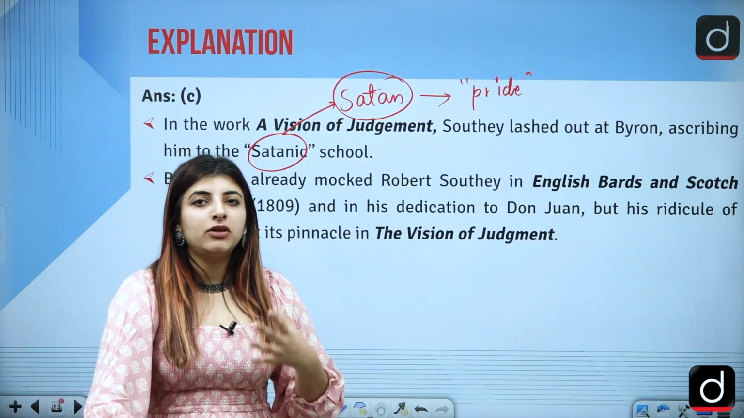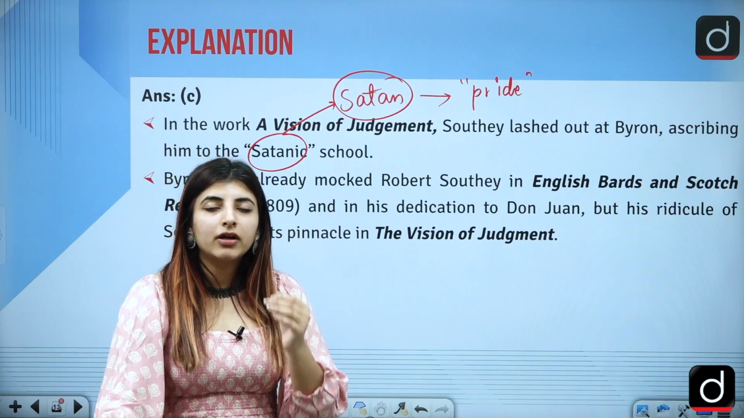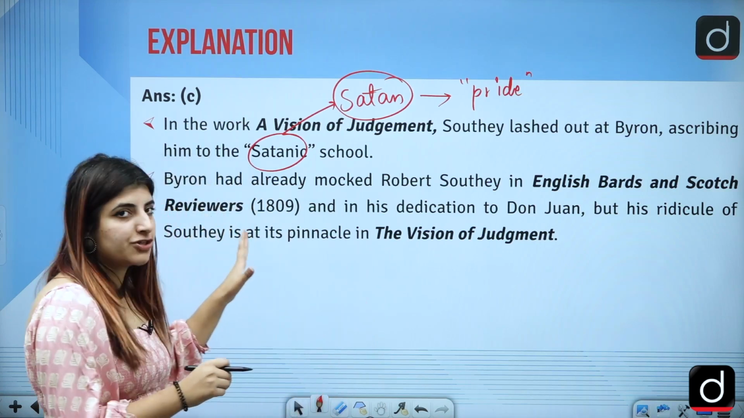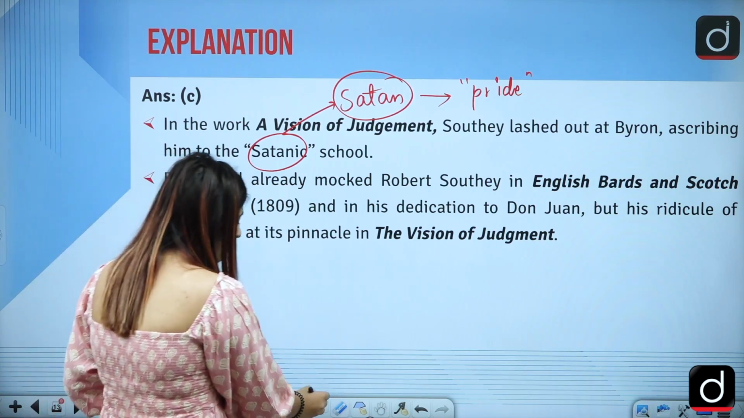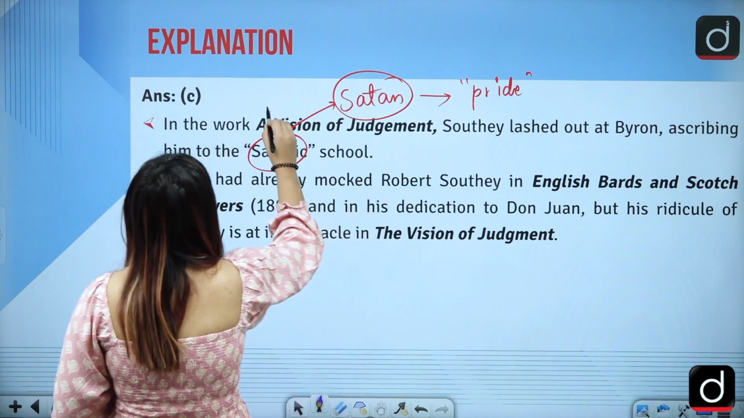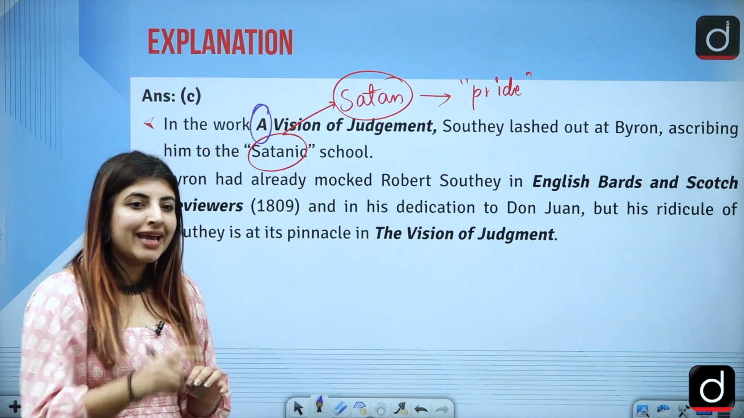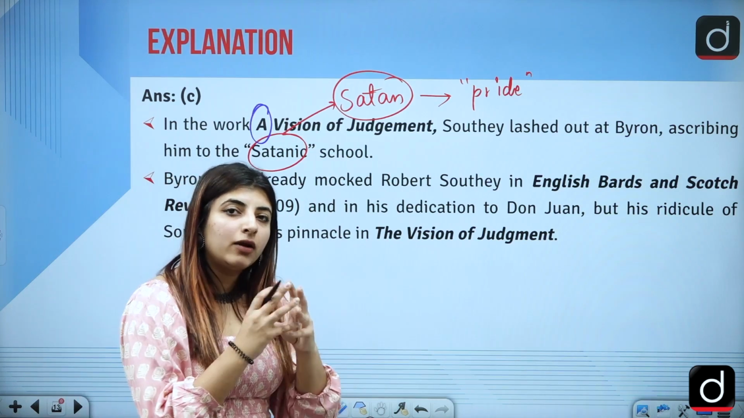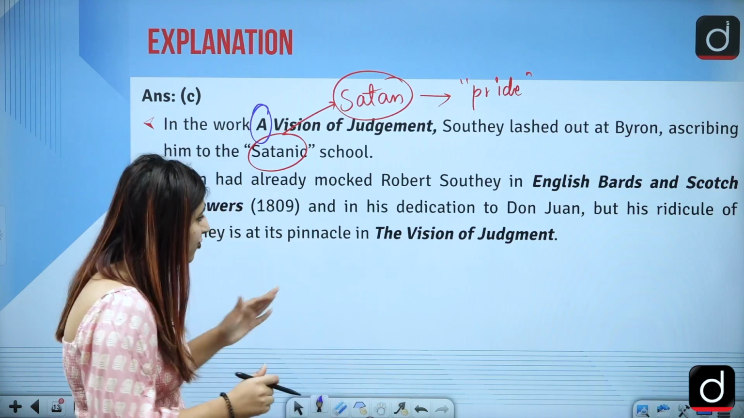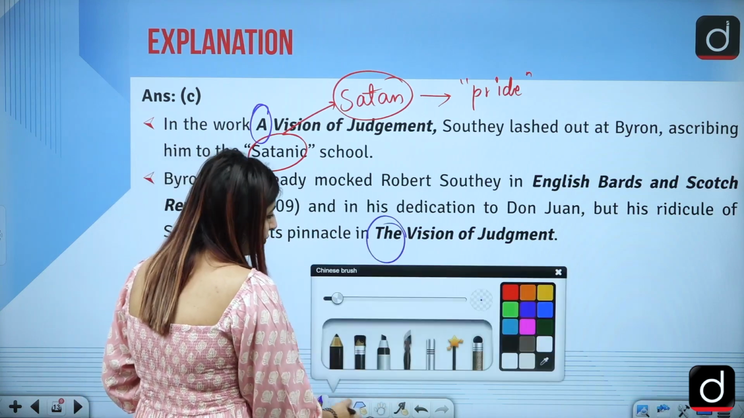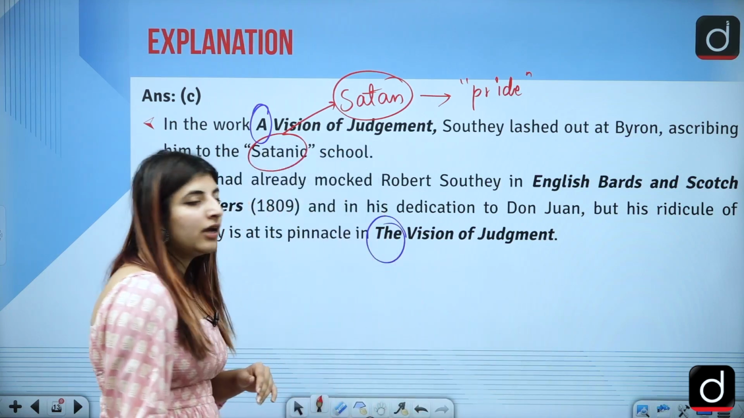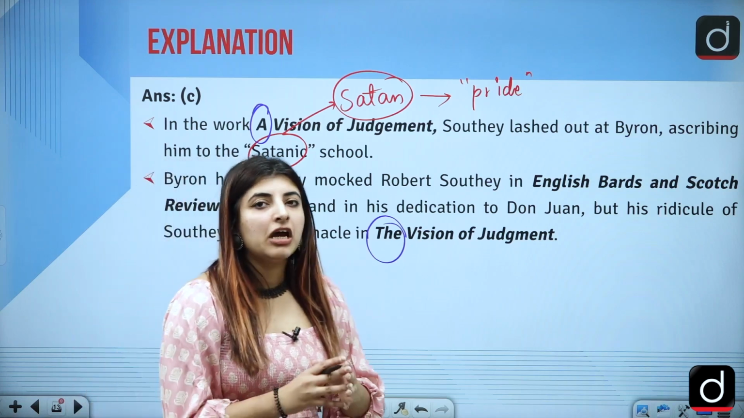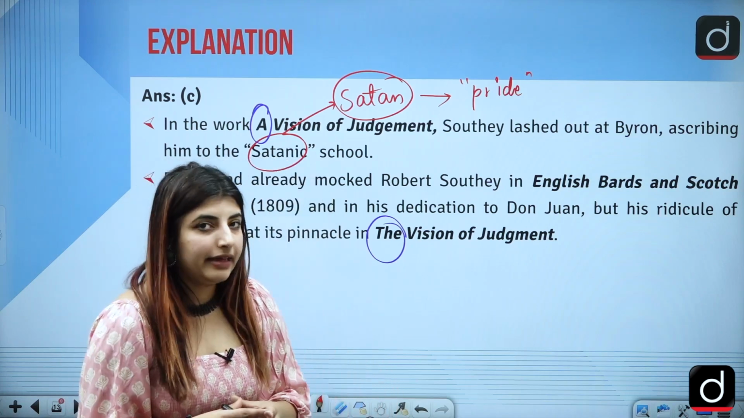So Southey was the one who mocked whom? He mocked Byron, Lord Byron, in this very work, A Vision of Judgment. So this is one thing that you all need to note down really carefully, that it is Southey who wrote A Vision of Judgment, and then the next year, Byron replied with the text of the same name, but he changed one word, The Vision of Judgment. Right? So now Byron tried to mock whom? Southey, and he gave him a satirical reply there.